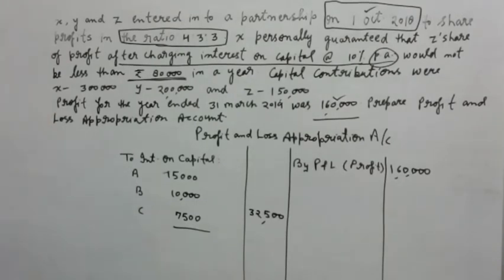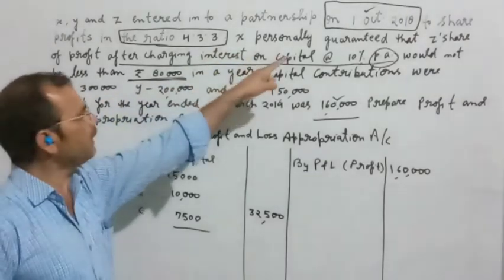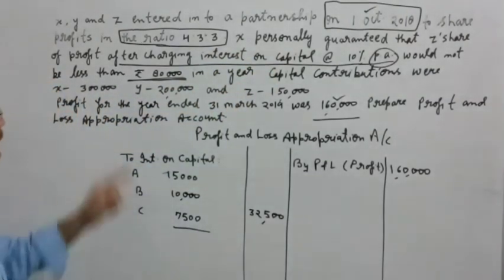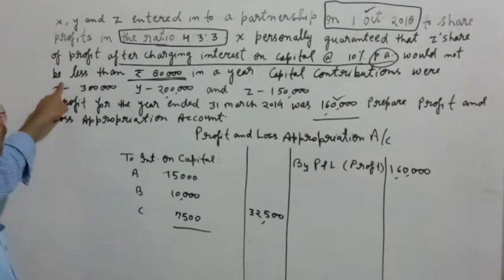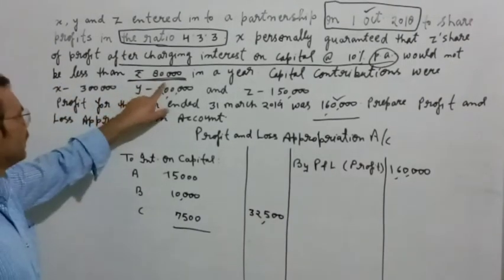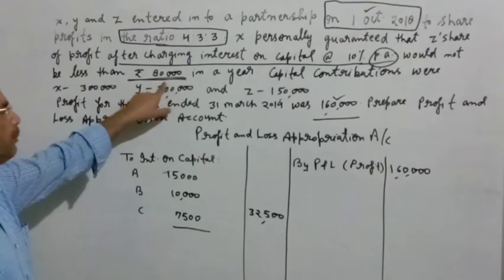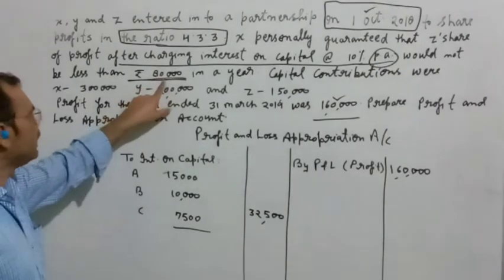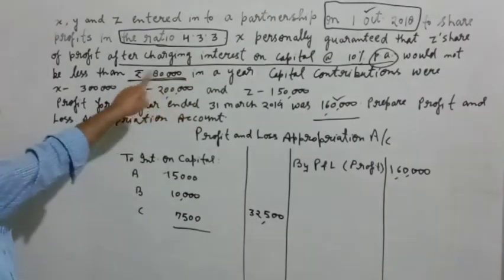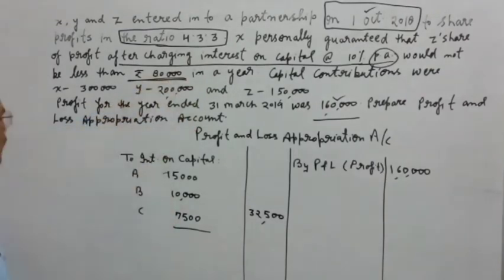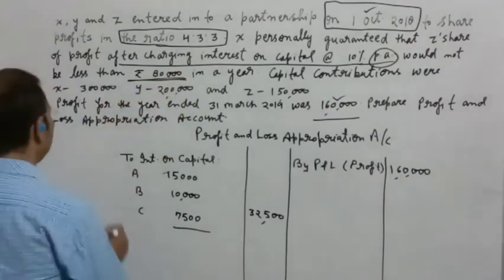After doing this, in this question you are seeing that X personally guaranteed that Z's share would not be less than 80,000. It will be considered not as 80,000 but as 40,000 because the period of that year was 6 months. So how can we calculate?